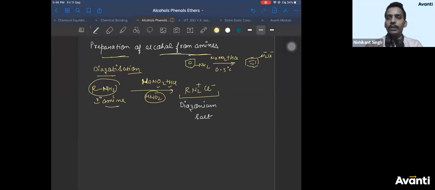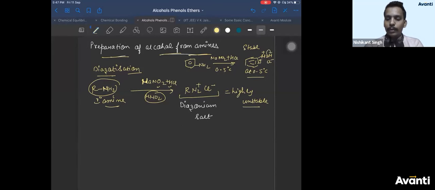We had seen reactions of this, Sandmeyer, Gattermann. So this is stable at 0 to 5 degrees Celsius. But alkyl diazonium salts are highly unstable. They are not even stable at 0 to 5 degrees Celsius. Why? Because this is stable. The reason for its stability is, if you draw its structure, it is something like this, plus Cl minus. So when you draw the resonance, right, you can draw the resonance.